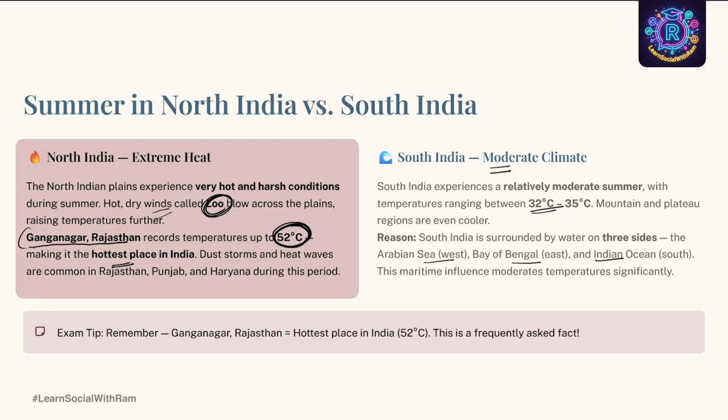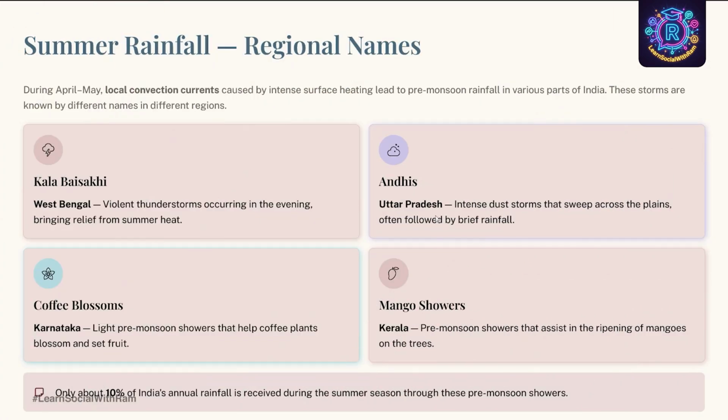In the summer season, certain places receive rainfall in the months of April and May. Now let us discuss the local convection currents, which cause intense surface heating that leads to pre-monsoon rainfall in certain areas of India.